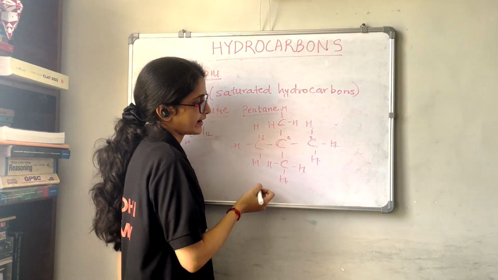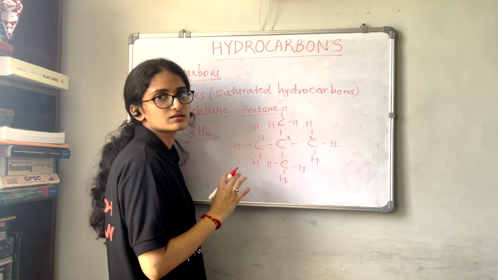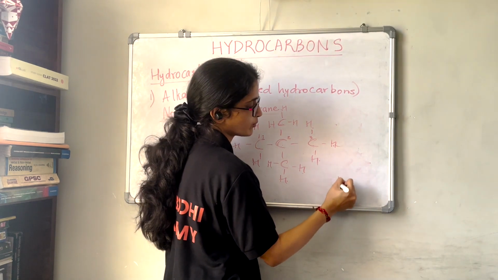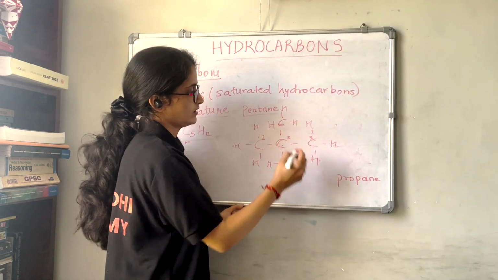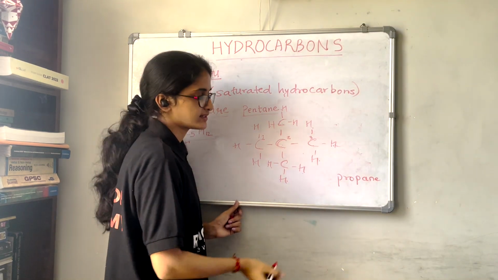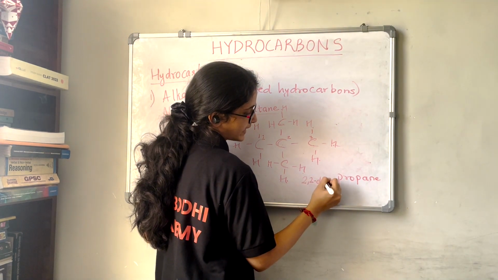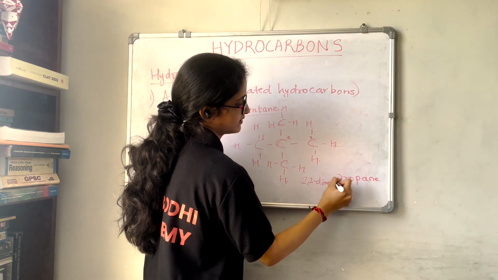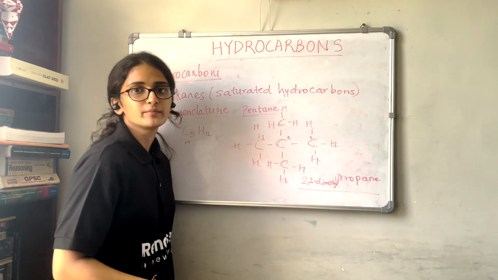Now since 3 carbons are there in this compound, the name of the chain, or the suffix, will be propane. Now since we have 2 substituents at the second position, we can write them as 2,2-dimethylpropane.